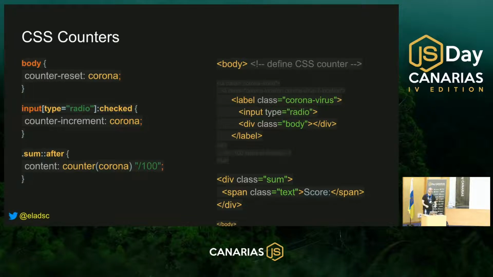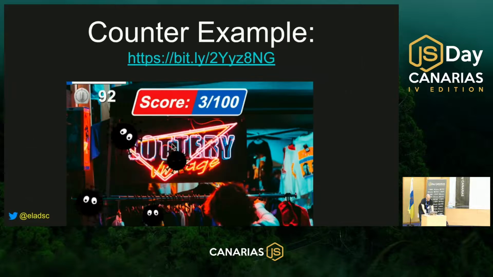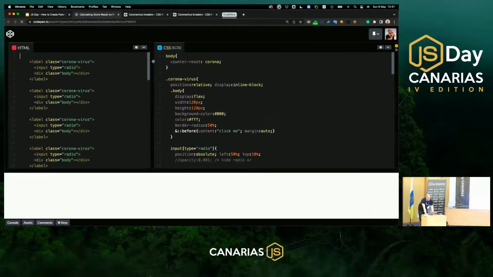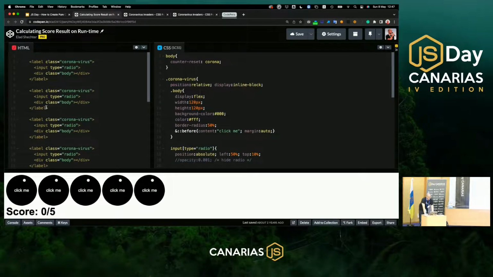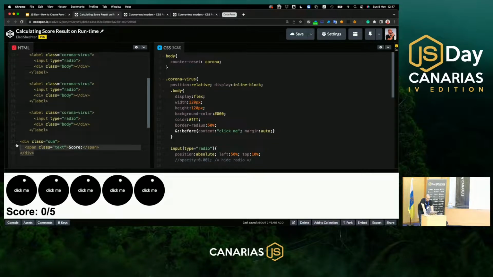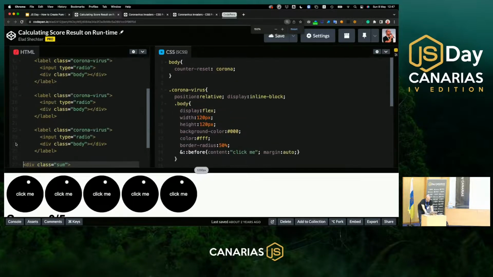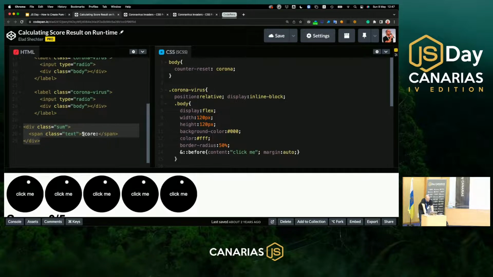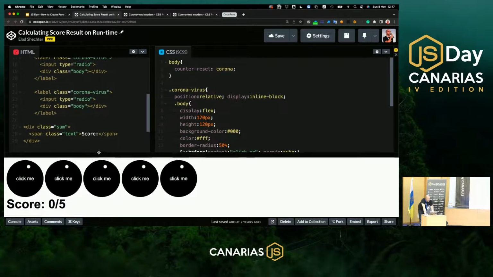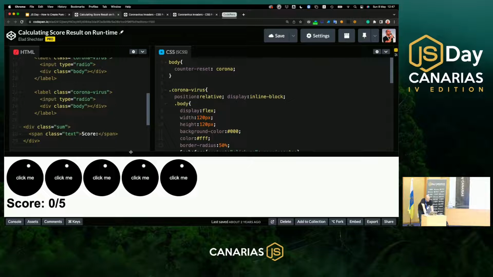Because it's a very complicated example, let's see a live code example. As you can see here, I created 5 coronavirus creatures. This is the label that's wrapping them. This is the input type radio. You can see it here. In the real game, it has opacity of 0. And all the visual part is this div with the class of body. This is the big black circle. At the bottom, I have a place to summarize the total score. You can see here div class score, the div class sum. The text score is coming from the HTML, and the total value is coming from the CSS.